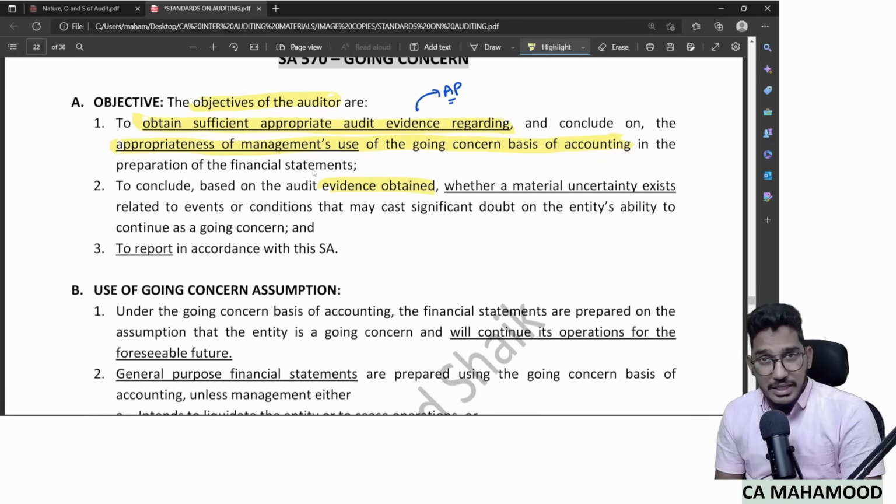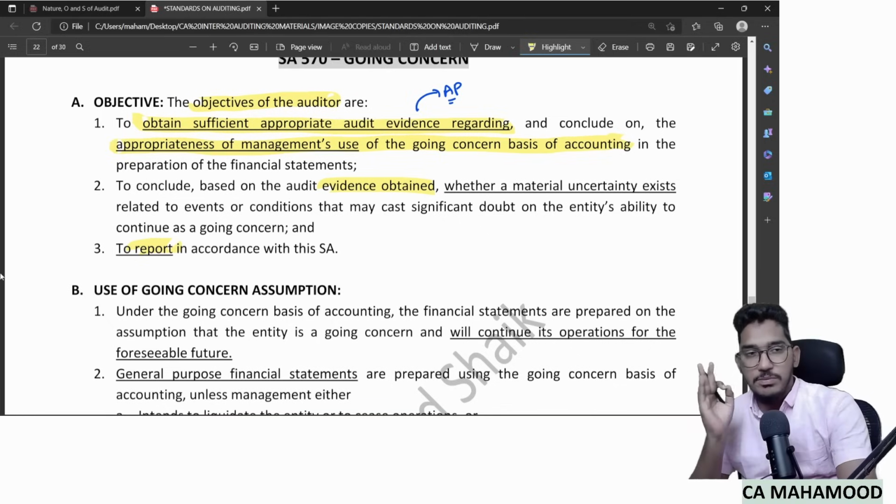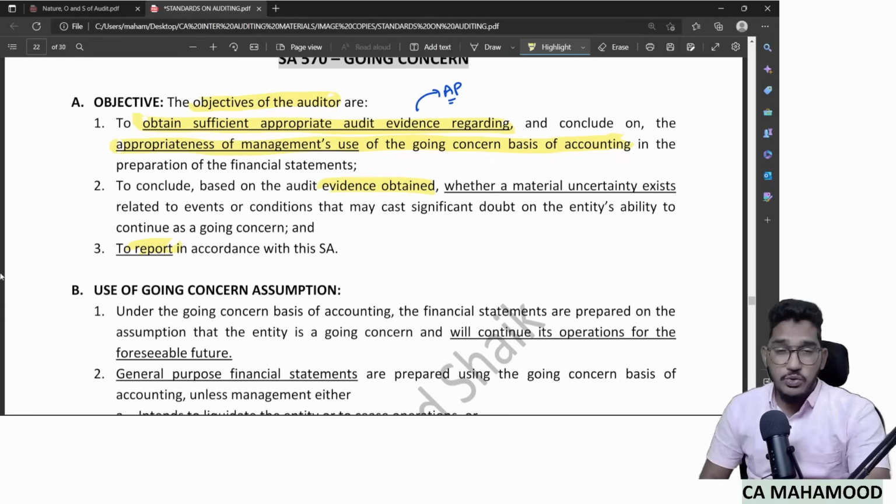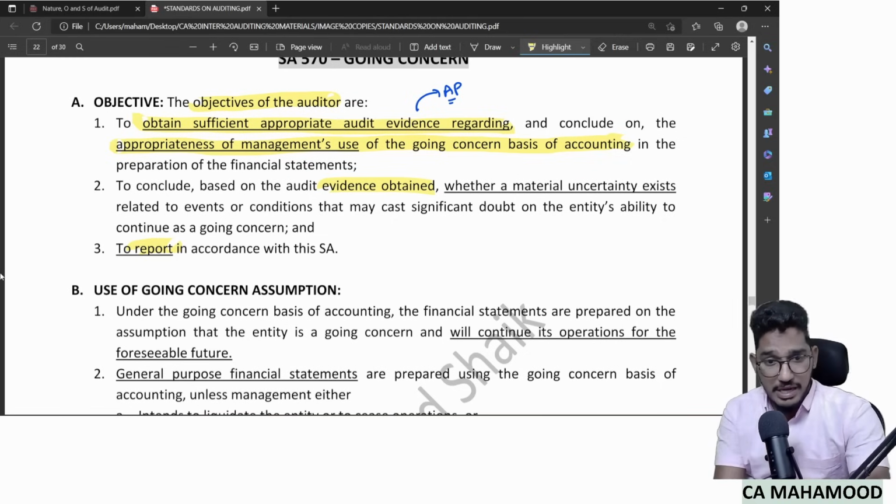So what do you mean by material uncertainty? Whether the entity will continue or will not continue depends on some circumstances which are beyond the control of management or auditor. So find out on the basis of evidence whether there is any such material uncertainty. And finally, whatever findings you have, you need to report them appropriately in accordance with standards. So three objectives: obtain audit evidence regarding management's use of the going concern assumption, determine on the basis of audit evidence whether any material uncertainty exists, and whatever your findings are, report them as per the requirements of this standard.